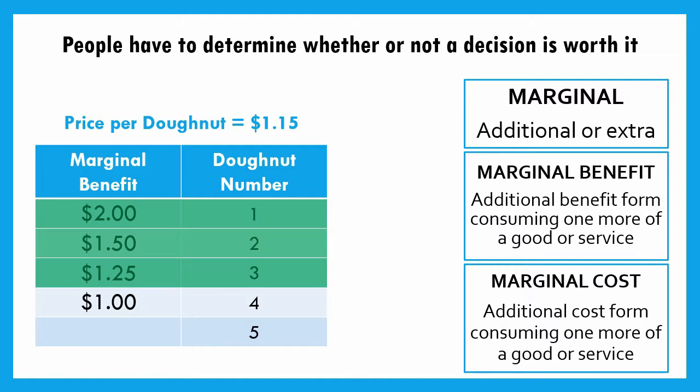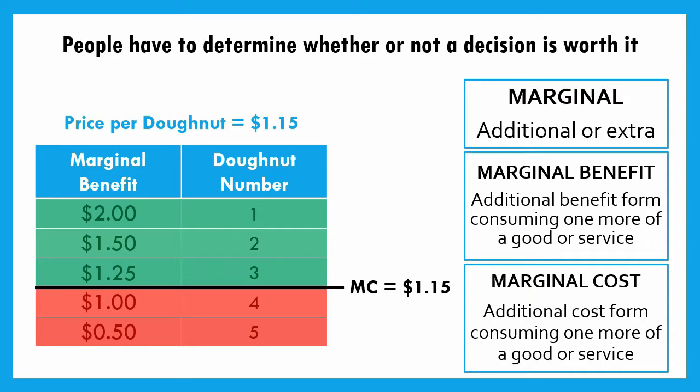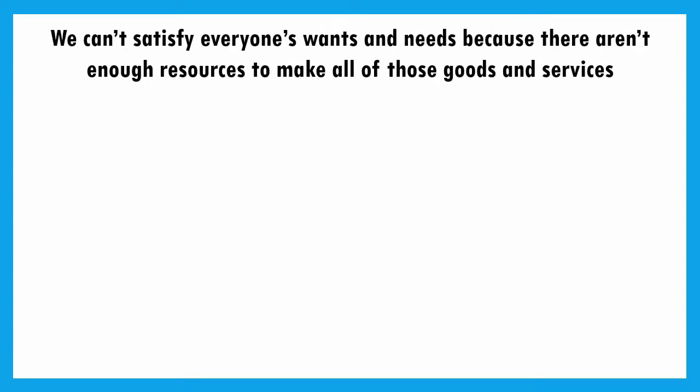Well, if it's going to cost you $1.15, but you only value it at $1, is that a decision you're going to make? Well, probably not, right? Because our cost is exceeding the benefit. Therefore, we'd say it's an illogical decision. Same thing with a fifth donut or a sixth donut or anywhere on from there. We see that, hey, those decisions aren't worth it to us. And again, we refer to this as marginal analysis, where we take this idea and weigh the benefit versus the cost.